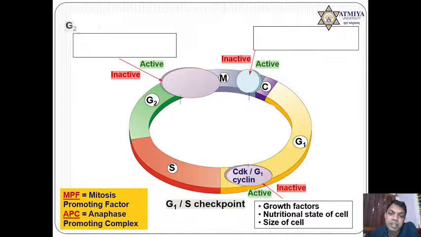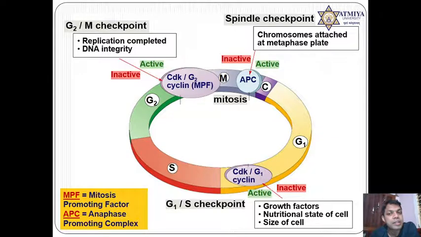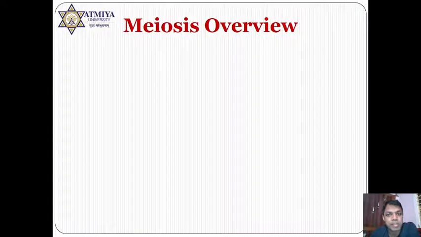If DNA is intact, they can cross the checkpoint, cross S, then G2, and then they reach the G2M checkpoint, where replication and DNA integrity must be checked. If everything is checked, then this MPF will be activated and they are playing a very important role in the prophase and metaphase. Then MPF will be inactivated, anaphase, telophase occurs, and finally mitosis is going to be over by the completion of the cytokinesis process.